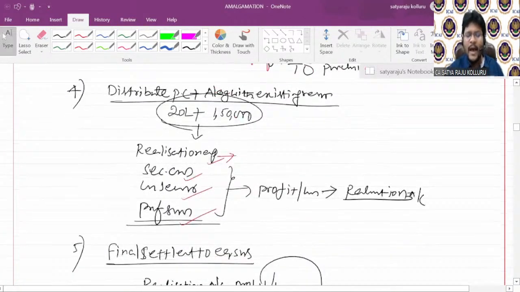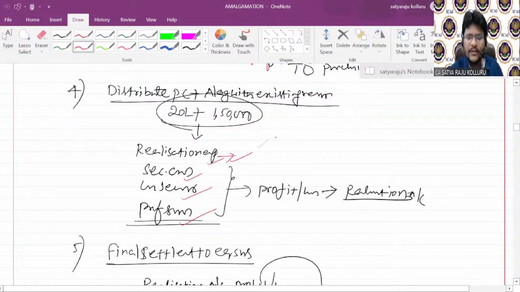Then the amount which you are getting as PC, along with the existing resources. I mean to say, the existing resources means if any asset is not taken over by the purchasing company, you can realize it in the outside market. Any profit or loss you derive, you can transfer to realization account. Then the amount of PC plus the cash realized through assets not taken over by the purchasing company, you need to distribute in a particular order.